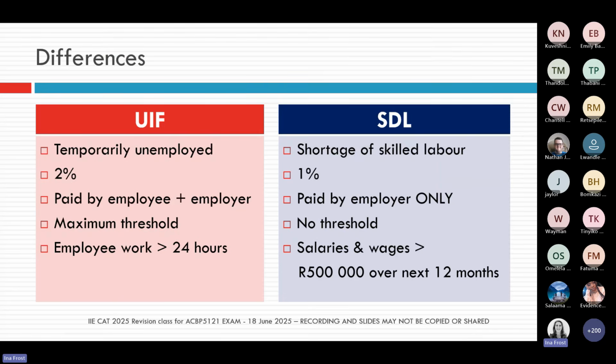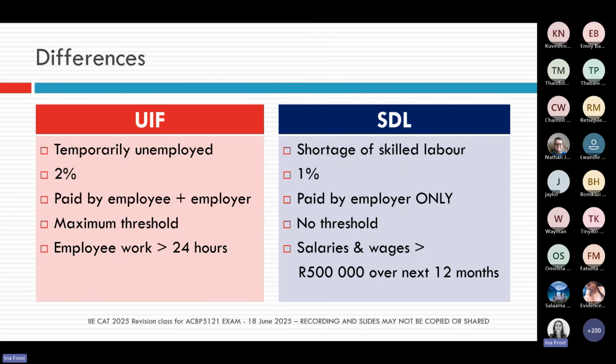It is important that you know the difference between UIF and SDL. Remember again, UIF is for employees that become temporarily unemployed. They can then go to the Unemployment Insurance Fund and claim money there to support them while they are unemployed.